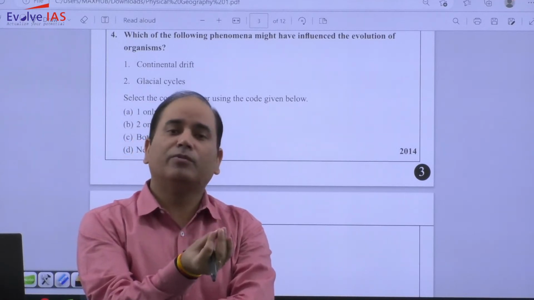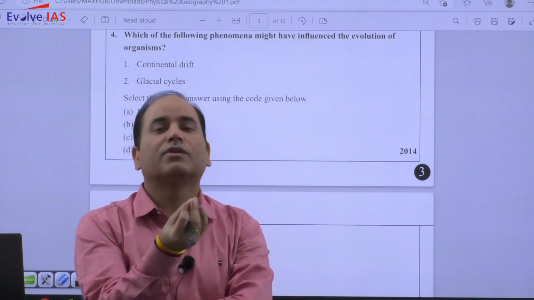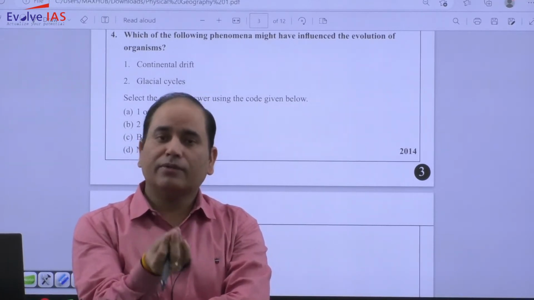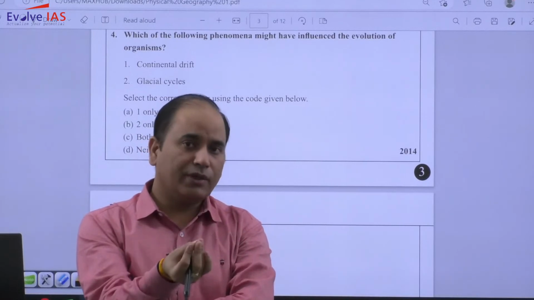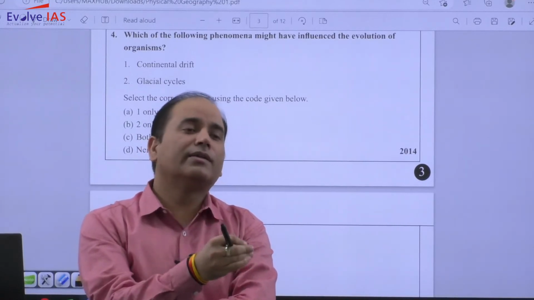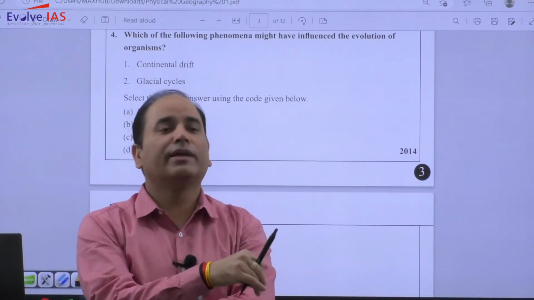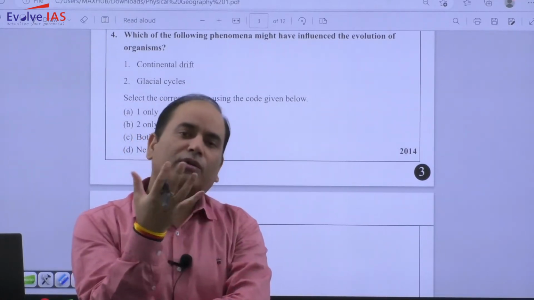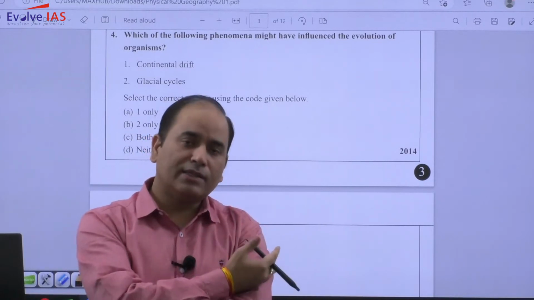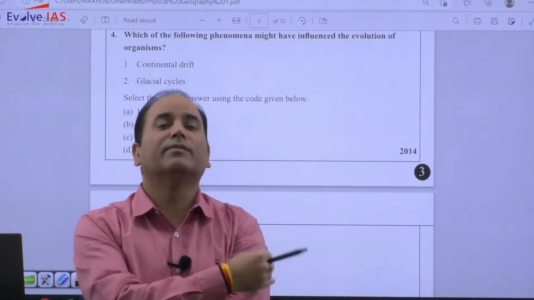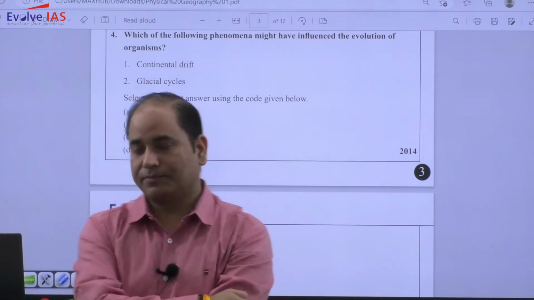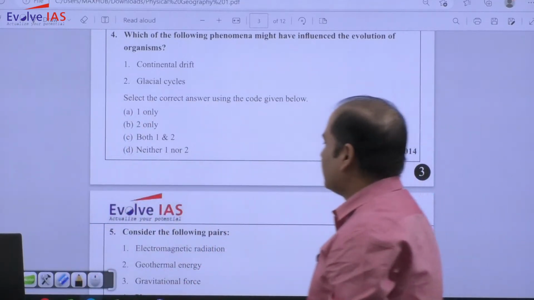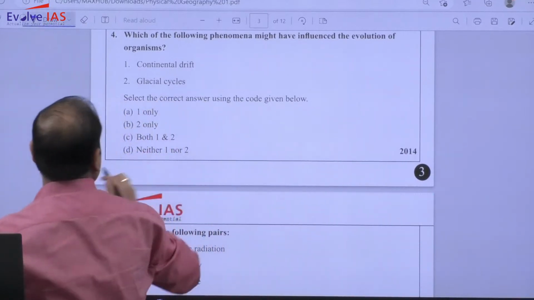Pangaea divided into two pieces, Laurentia and Gondwanaland. Later on, Laurentia divided into North America and Eurasia, and Gondwanaland divided into South America, Africa, Australia, India. Throughout its geological past, these lands were moving. That is why he named it continental drift. So obviously the answer will be what? 1 and 2.